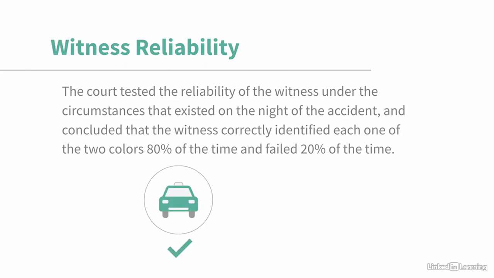Next, we need to know about witness reliability. The court tested the reliability of the witness under the circumstances that existed on the night of the accident, and concluded that the witness correctly identified each one of the two colors 80% of the time and failed 20% of the time. If there are any attorneys watching this video, don't worry, this is merely an example, and it's not meant to be taken as a reflection of witness reliability in the real world.